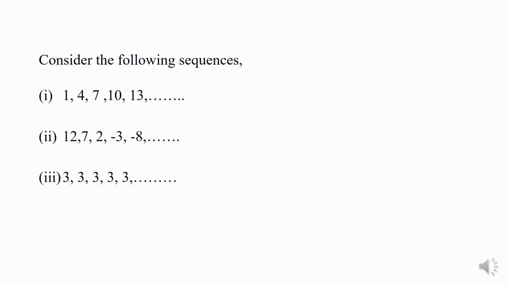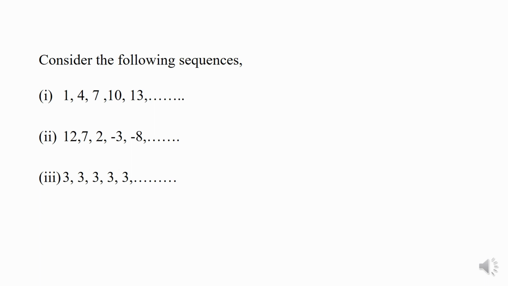Look at the first example. By adding 3 to the starting term, we get the second term. So, between any two consecutive terms, a gap of 3 is there. Coming to the second example, 7 minus 12 is minus 5, and 2 minus 7 is minus 5. Like that, minus 5 is the gap.